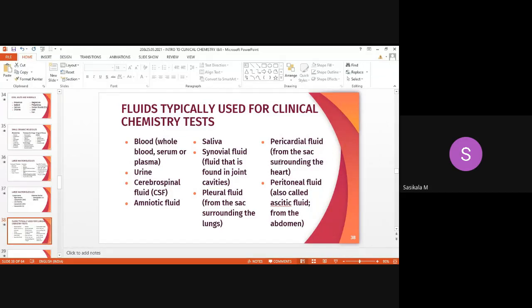Pericardial is in the heart, peritoneal fluid is also called ascitic fluid, and it is found in the abdomen. So these are all various fluids that are collected from individual patients. Then they are tested for different analytes using different qualitative and quantitative clinical tests.